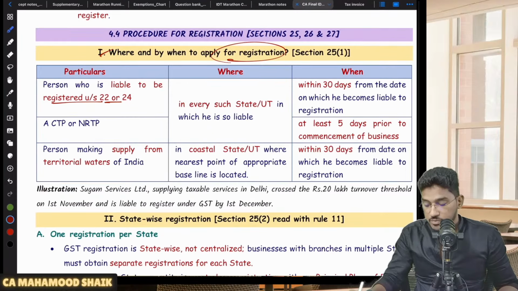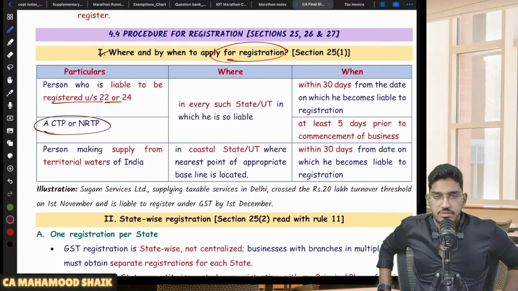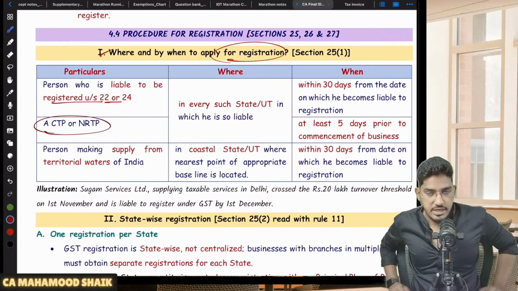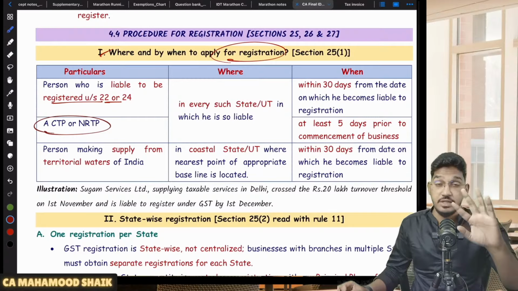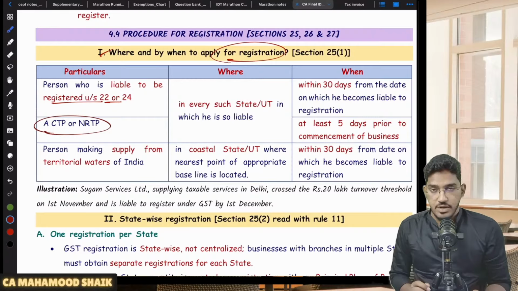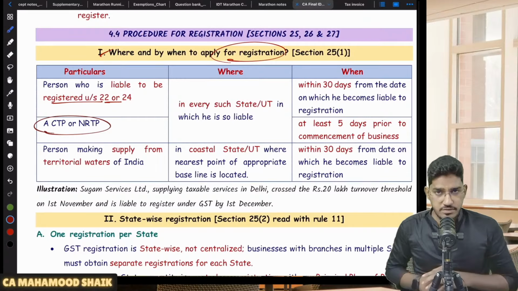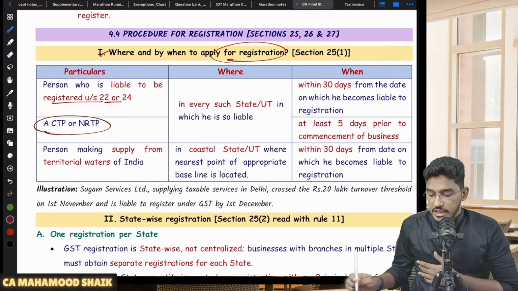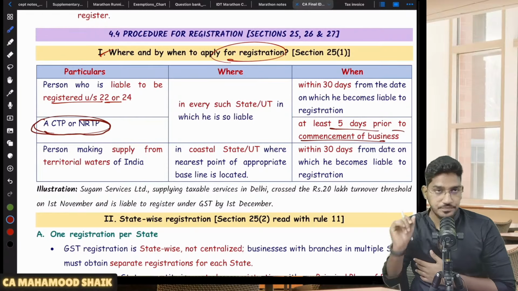And one more case here. In case of CTP and NRTP, the usual time limit of 30 days from the date you become liable will not be applicable. CTP and NRTP are required to submit an application for registration at least 5 days prior to the commencement of business. So for CTP and NRTP, no 30 days time limit will be given.